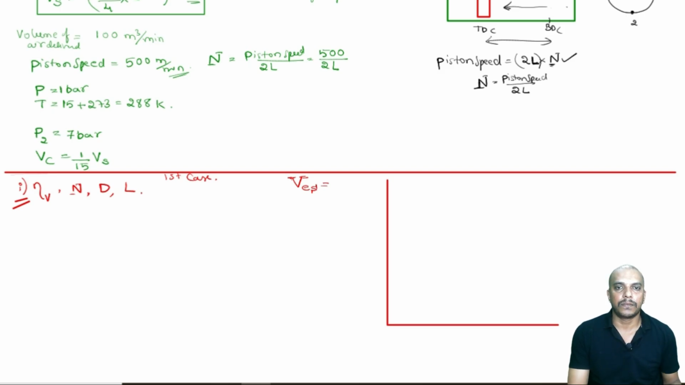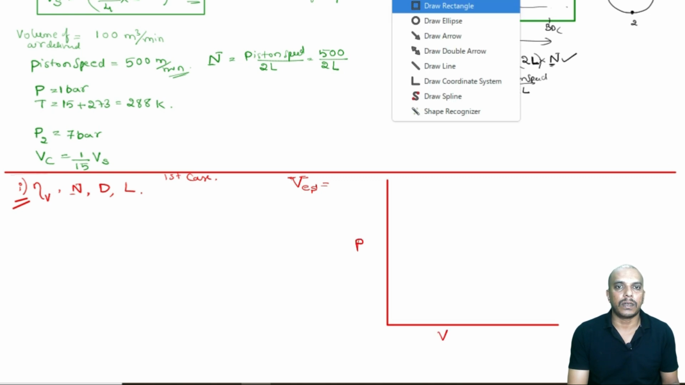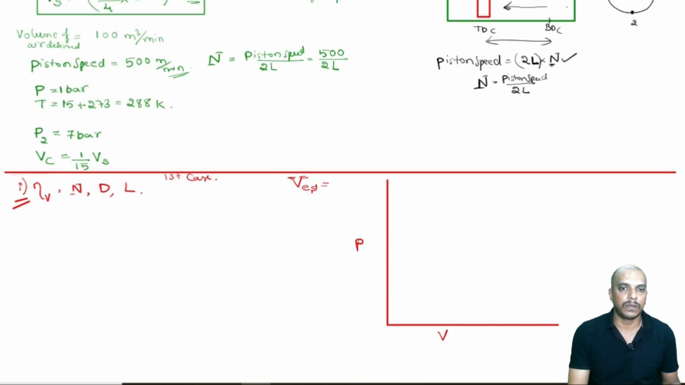So, we know that if we draw this PV diagram, we are talking about a problem with clearance volume. With clearance volume, we will have compression from 1 to 2, then 2 to 3 is the air delivery, then 3 to 4 we are coming back to the initial point, then 4 to 1 is your suction stroke.